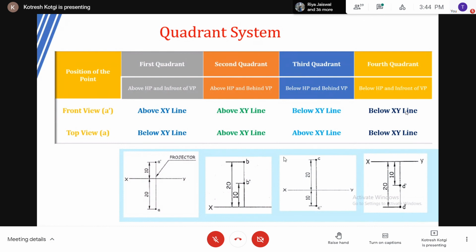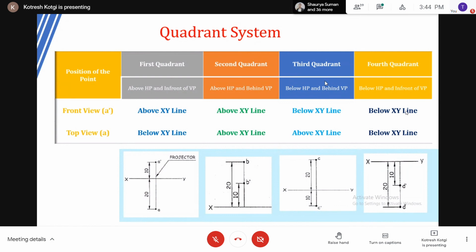The third quadrant. What is the position of a point in the third quadrant? Below HP and behind VP. For the third quadrant, it is a reversal of the first quadrant. In the first quadrant, above the XY line it is VP, below the XY line it is HP.